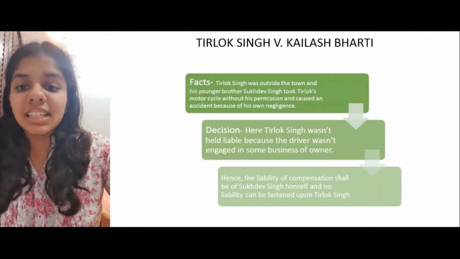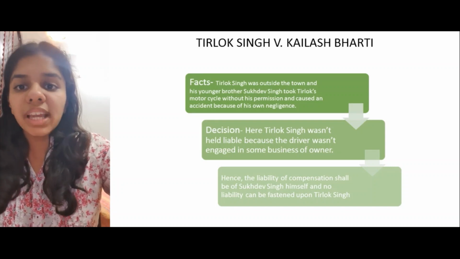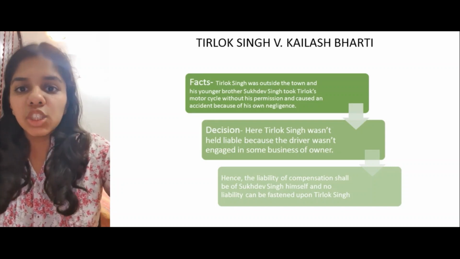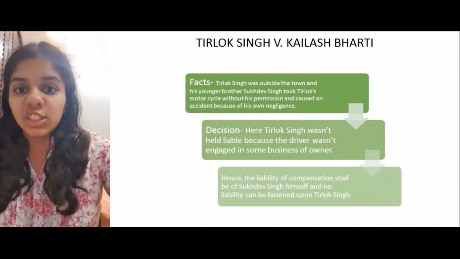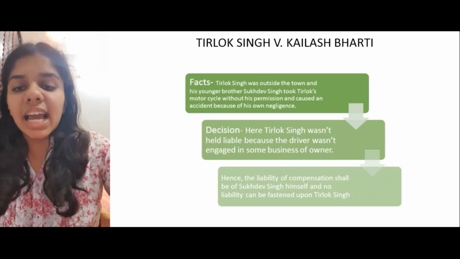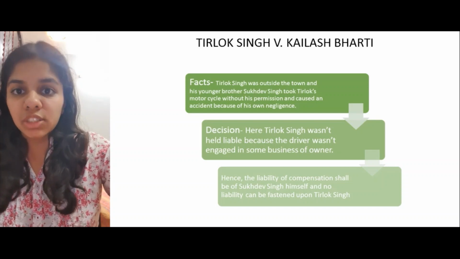The facts of this case are that Trilok Singh was outside the town and his younger brother Sukhdev Singh took Trilok's motorcycle without his permission and caused an accident because of his own negligence and rash driving. The decision given by the judge emphasized the non-liability of Trilok as it wasn't his business in which Sukhdev was engaged in. As a result, the liability of compensation to the plaintiff was on Sukhdev Singh and not on Trilok Singh.